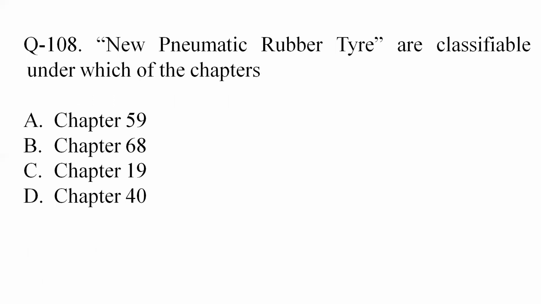Question 108. New pneumatic rubber tires are classifiable under which of the chapters? Tires are made of rubber and rubber is classifiable under 40. So chapter 40 is the correct answer. As per the options, option 4 is the correct answer.